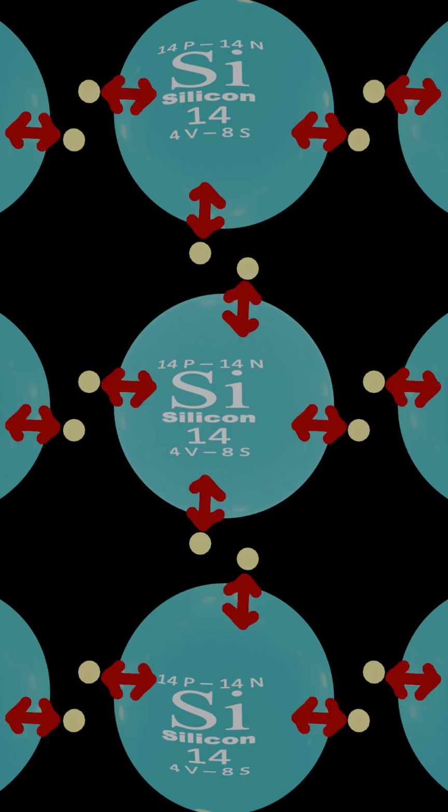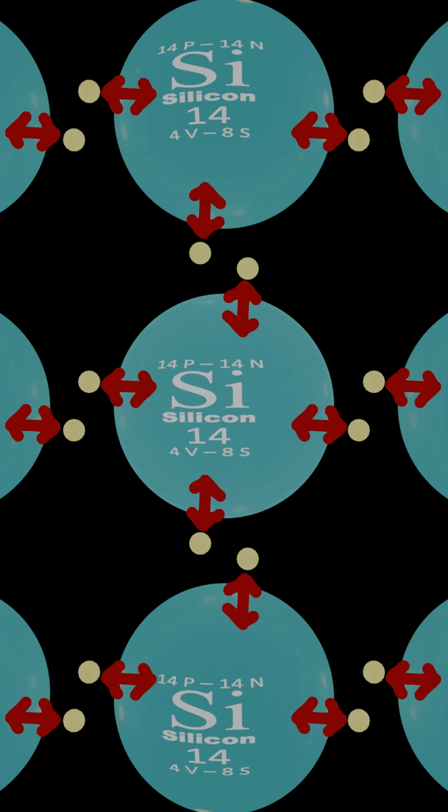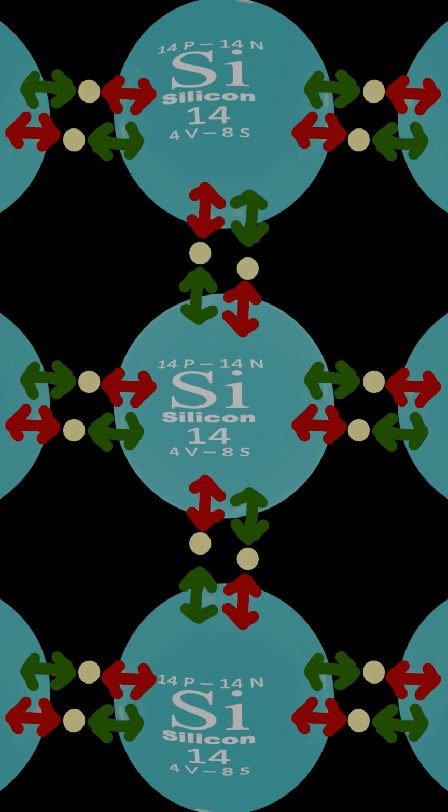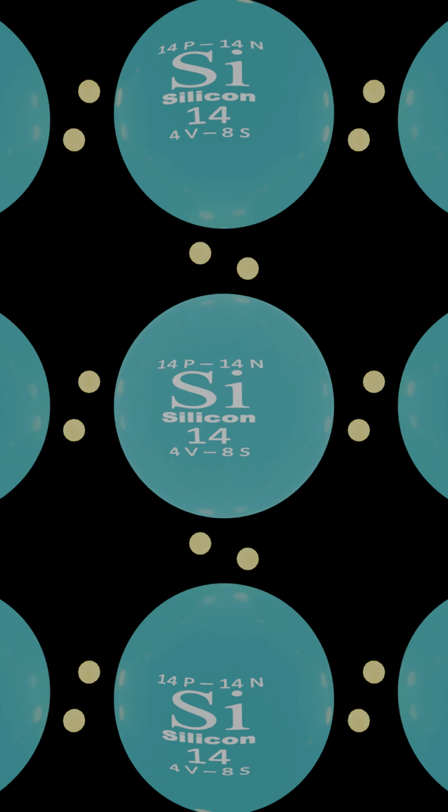Each silicon atom still has 4 valence electrons, but it thinks it has 8 because there are others hanging around. So it is much happier. This sharing of valence electrons is called covalent bonding, and it is very strong. In order to make electronic devices, what we need to do is diffuse other elements into the silicon.